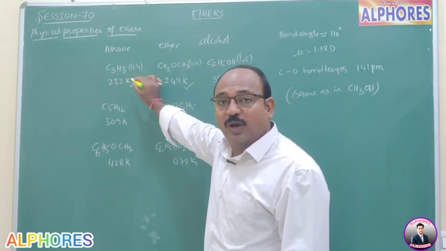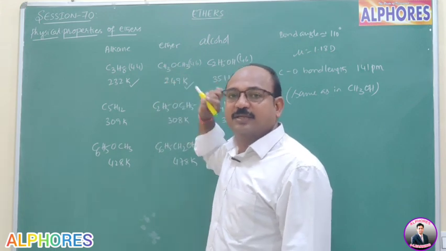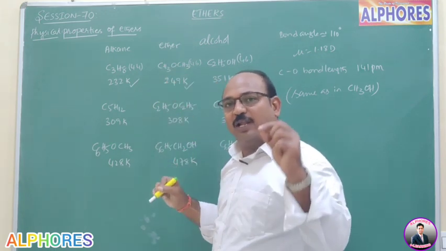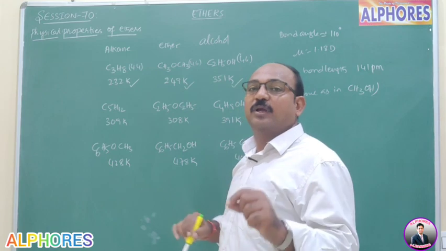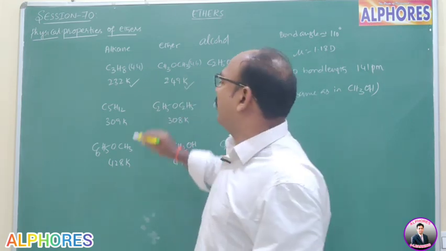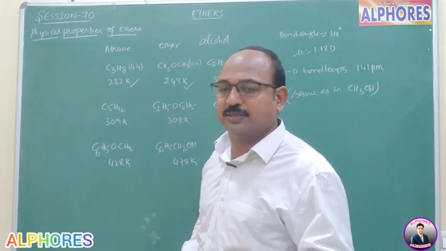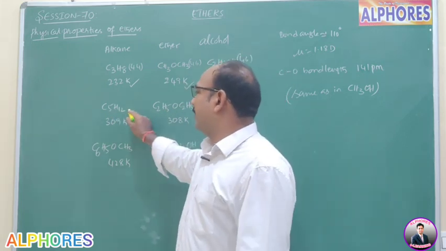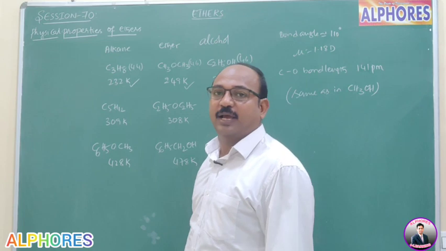And compared to alkanes, why is the boiling point of ethers a little bit more? Because it has little polarity, a dipole moment is there. So little polarity, but the polarity is very less. Now, let us see C5H12, a 5-carbon alkane.